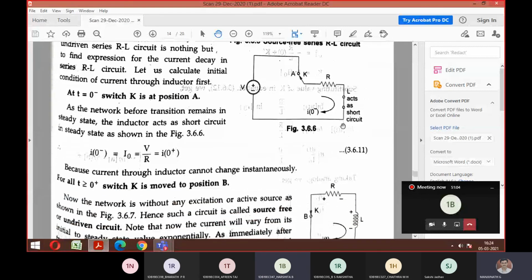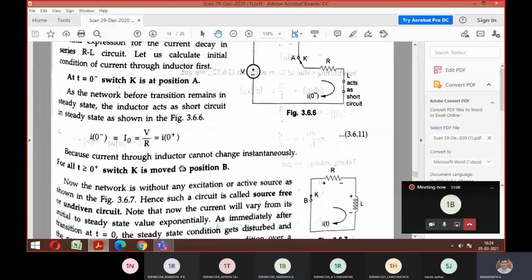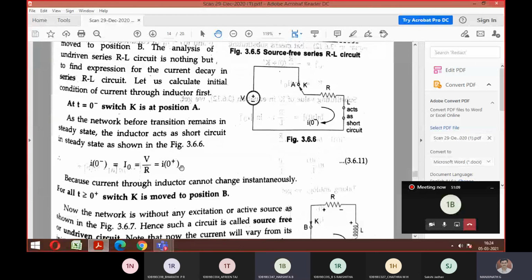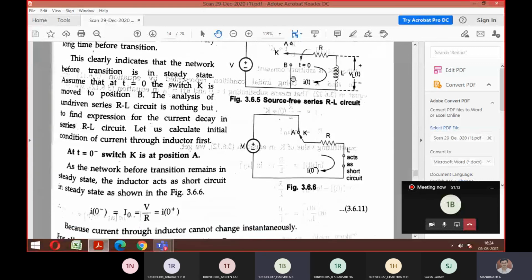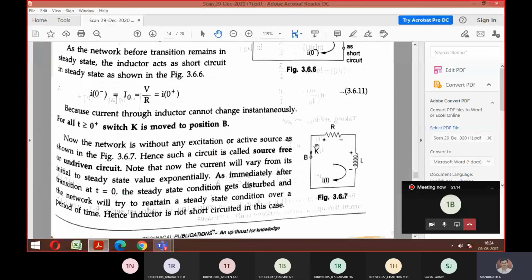If you take case 2, t greater than 0, then this switch moves to position B. It connects to position B. What has been left out now? There is no supply, right?